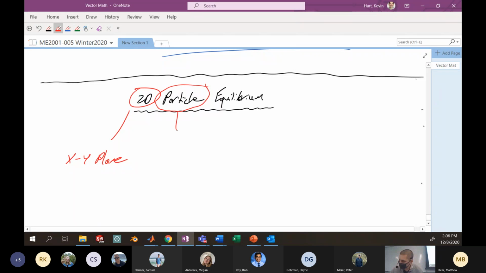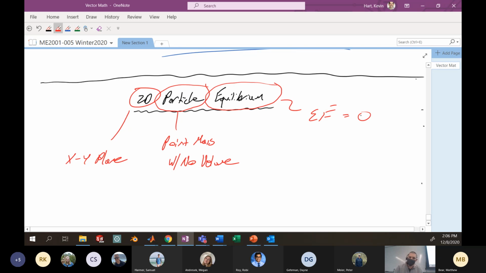A particle is a point mass with no volume. So that's important that you understand that vocabulary, meaning we're focusing our analysis on just these point masses with no volume. And equilibrium, we just learned about that at the end of last week, means that the sum of the forces that are acting here are equal to 0.